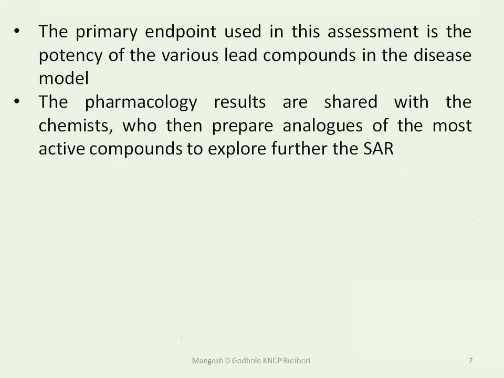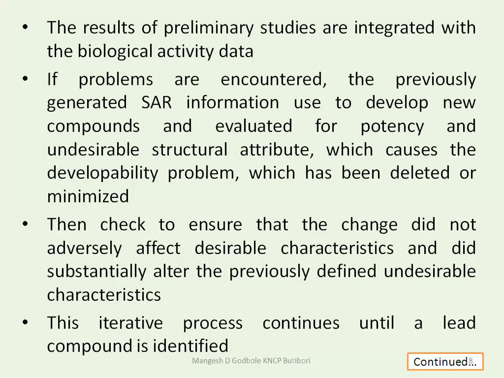The pharmacology results are started with the chemist, who then prepares analogs of the most active compounds to explore further the SAR. Generally, after the screening, they conclude that these two or three molecules are there. If we make changes to this molecule, SAR, the structure activity relationship, we may get a new product.